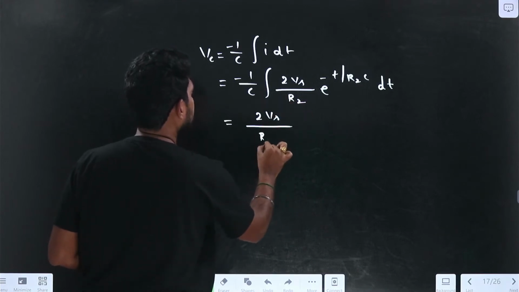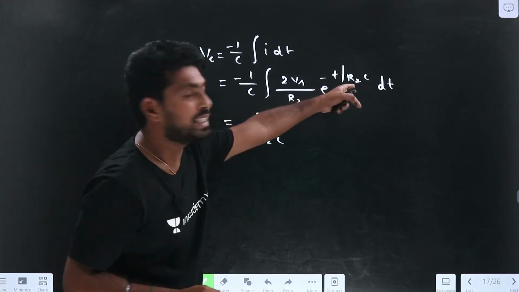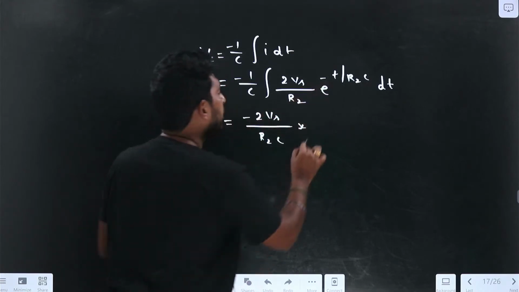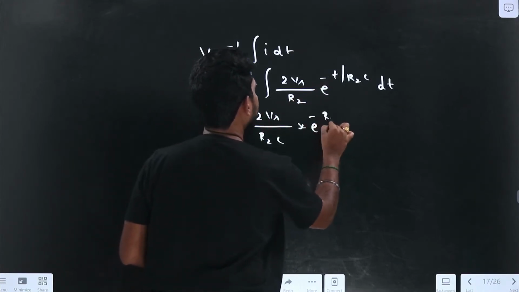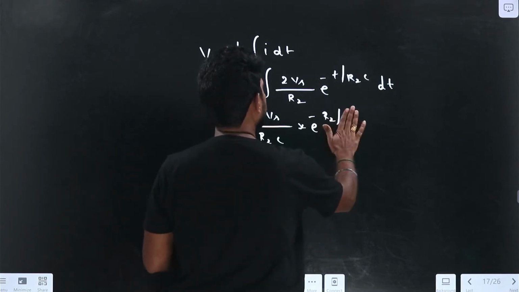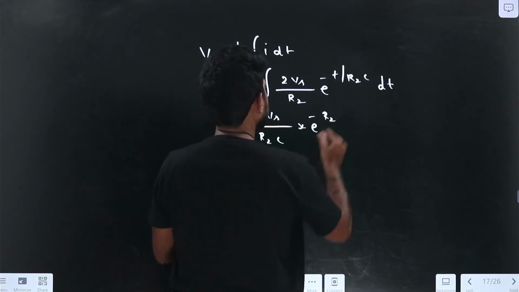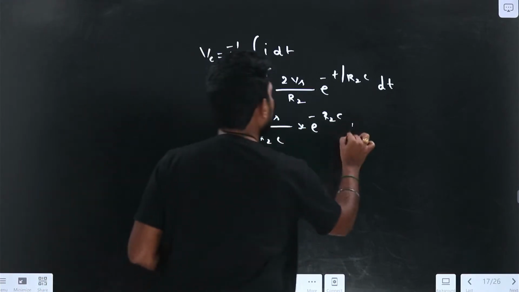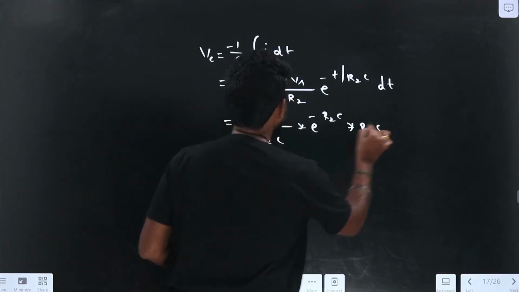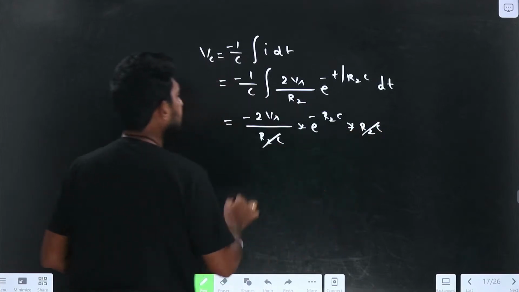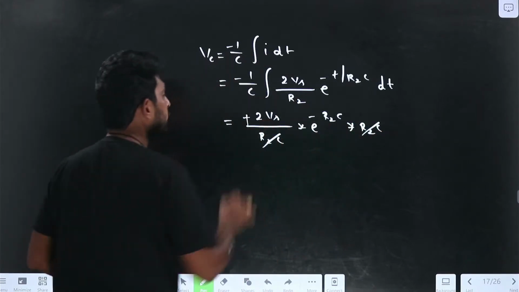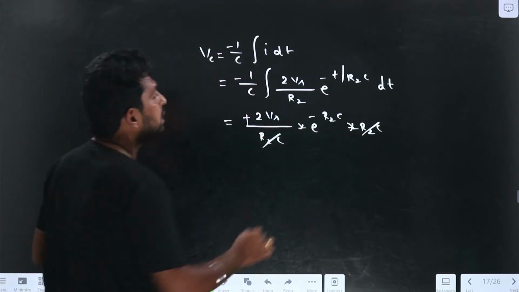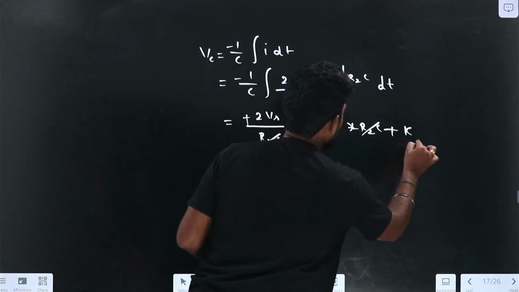Now if I find this, I will get 2 Vs by R2 into C, e power minus t by R2C, and here the minus sign is there. R2 into C divided by 1 by R2C becomes R2 into C, so this R2 into C and R2C will get cancelled out. Minus and minus will get plus, so it is plus a constant.